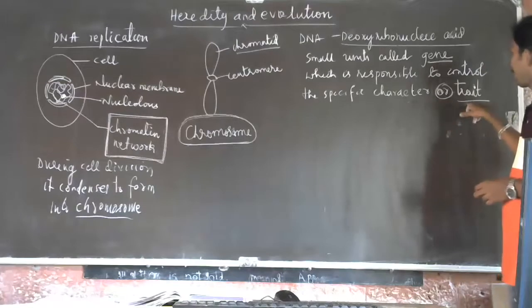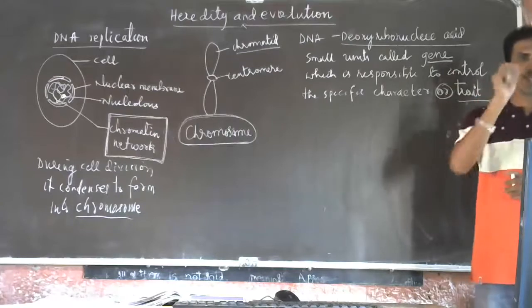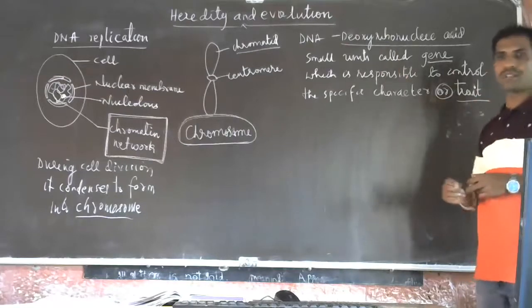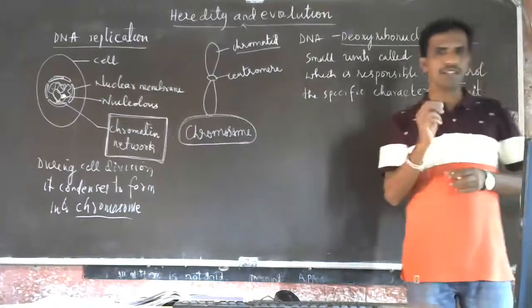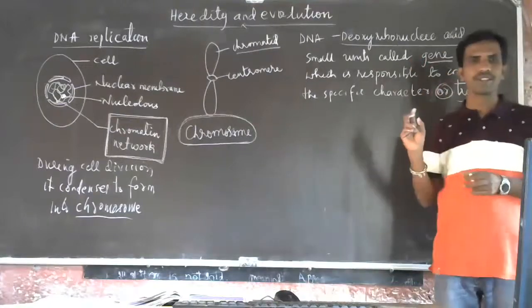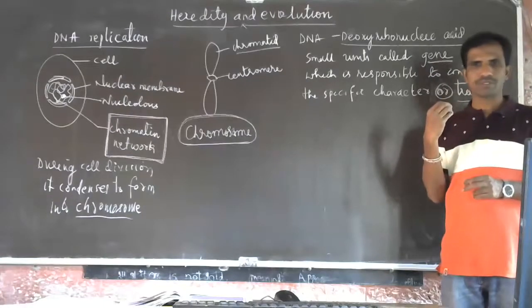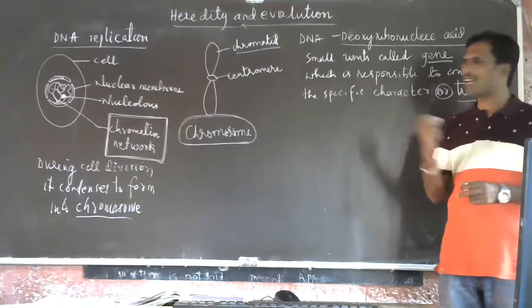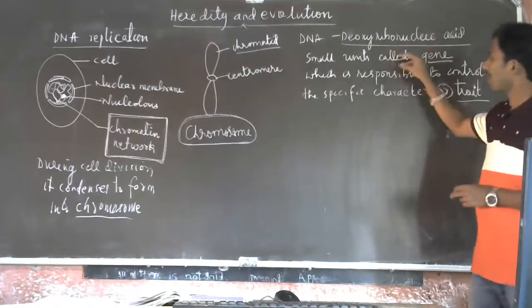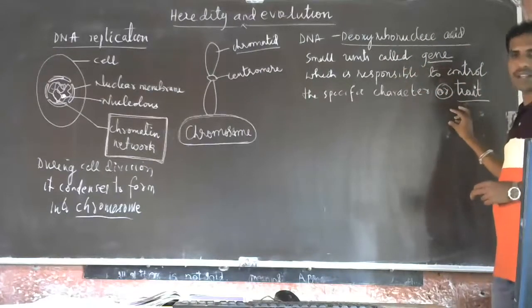So a single trait or character of a living organism is controlled by specific genes present in the DNA. See, if you take the color of the eye, black color means it's controlled by a gene. The skin color, melanin: a melanin controlling gene will be there. An insulin controlling gene will be there. All like genes will be there. The small unit of DNA is called a gene, which is responsible to control the specific character or trait. Is it clear?